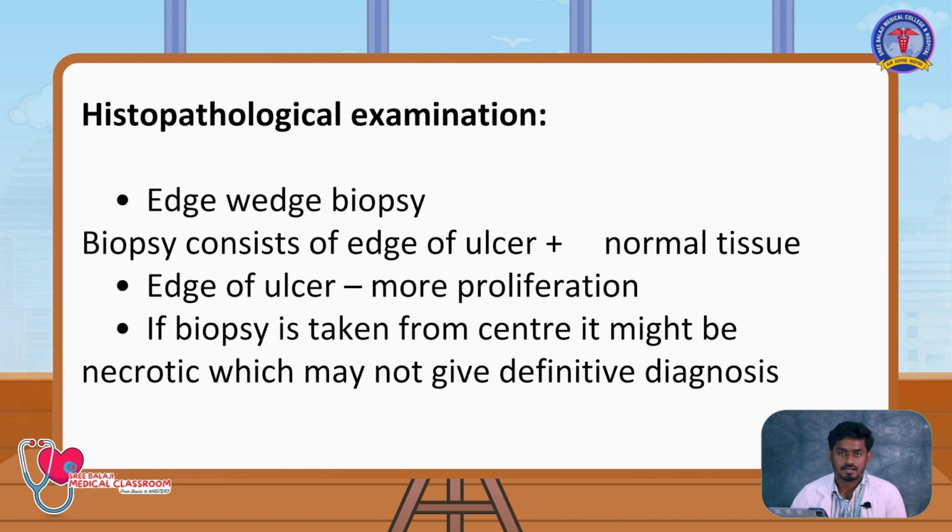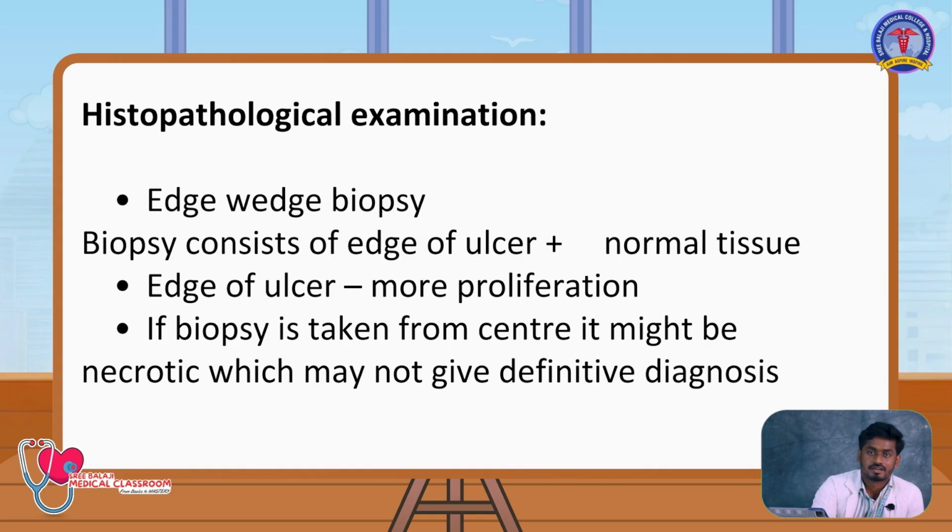Usually for head and neck carcinoma, oral cavity carcinoma, we prefer an edge-wedge biopsy. Edge-wedge biopsy means taking a biopsy which includes the edge of the lesion as well as the surrounding normal tissue. We take the edge of the lesion because the edge contains the proliferative tissue. At the center of the lesion there will be necrosis, so we may not get the diagnosis we are expecting. And we will have normal adjacent tissue to compare with the cancerous lesion.